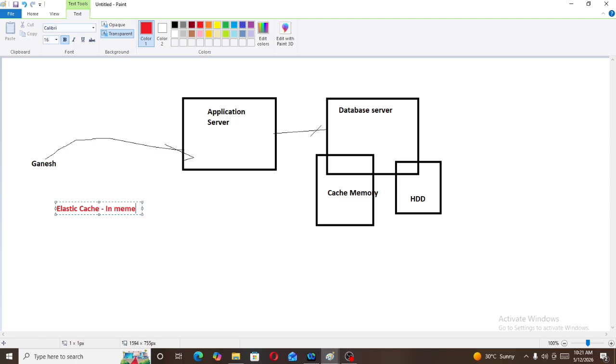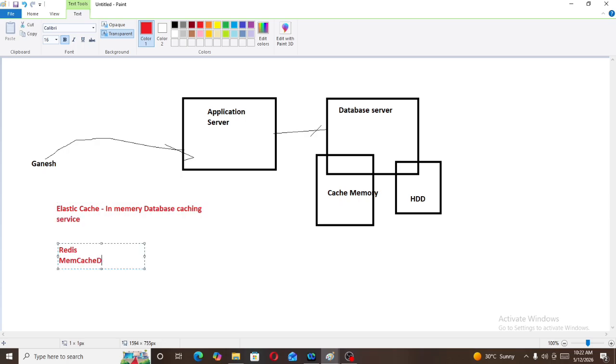This cache memory has two engines. What are those two engines? One is Redis and the other is Memcached. This ElastiCache has two engines, Redis and Memcached.